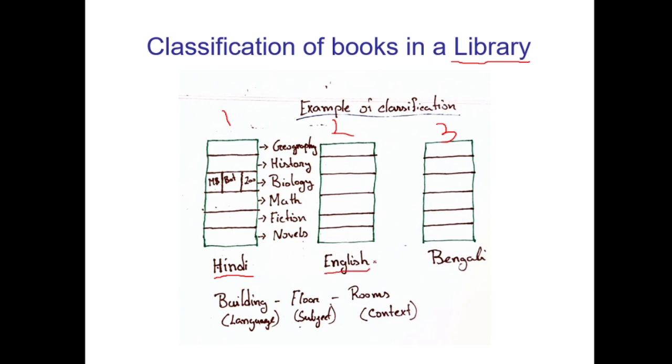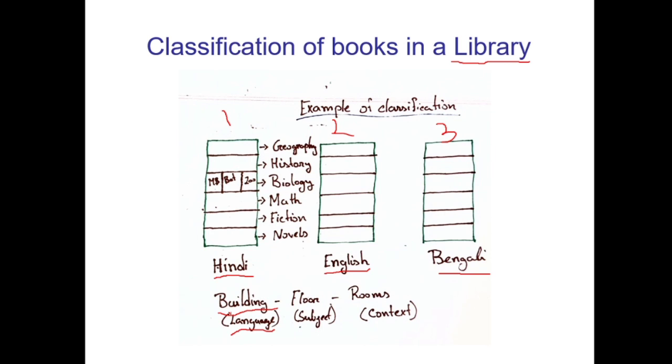In building number 2, only the books written in English. In building number 3, only the books written in Bengali, right? So in the first layer of classification, we have classified them into different buildings on the basis of language.